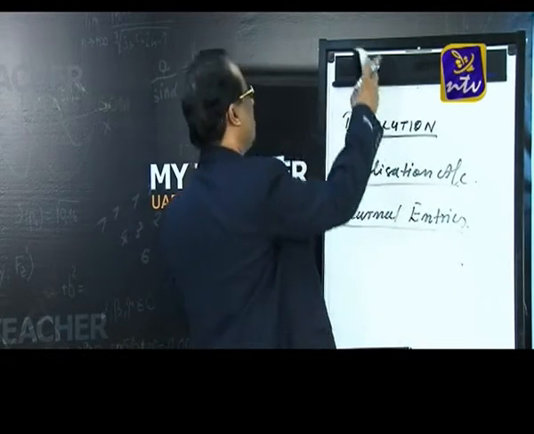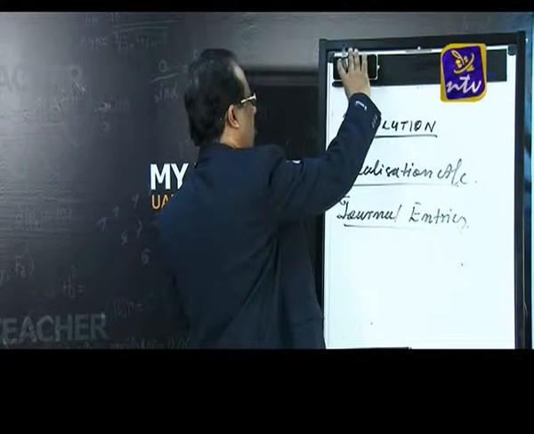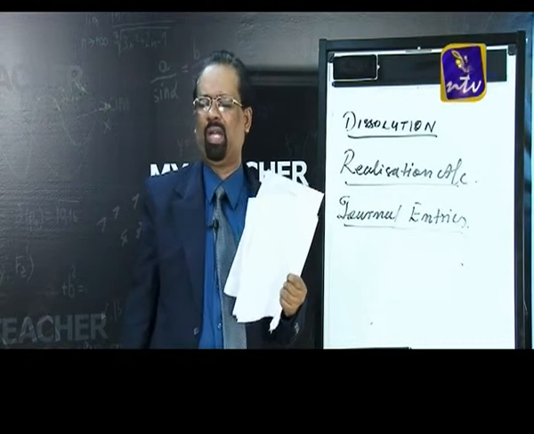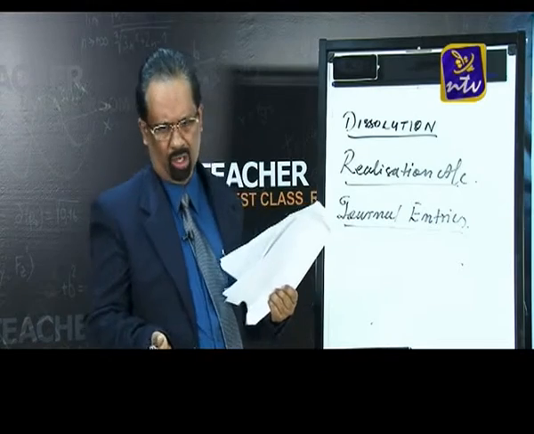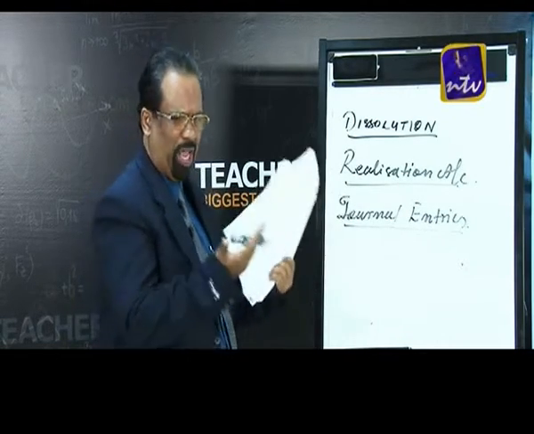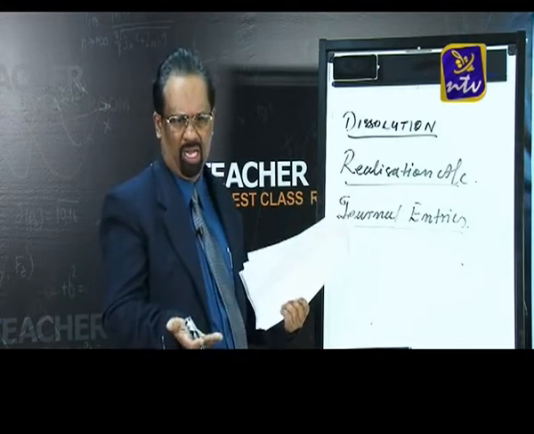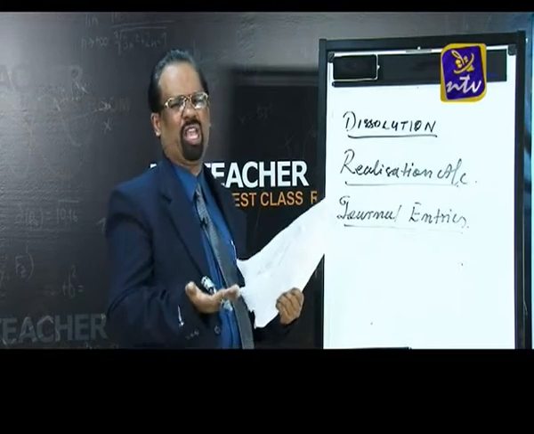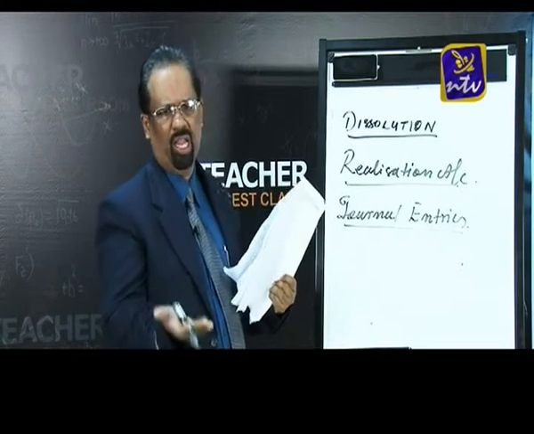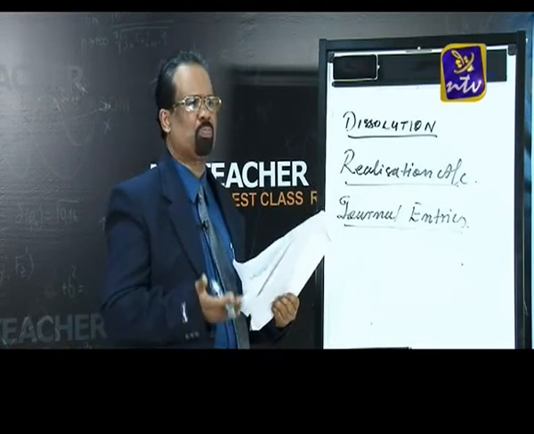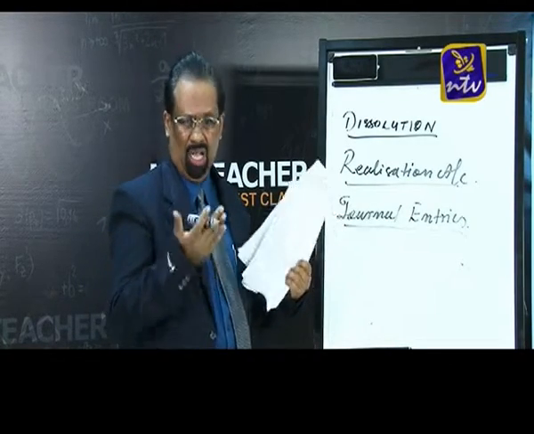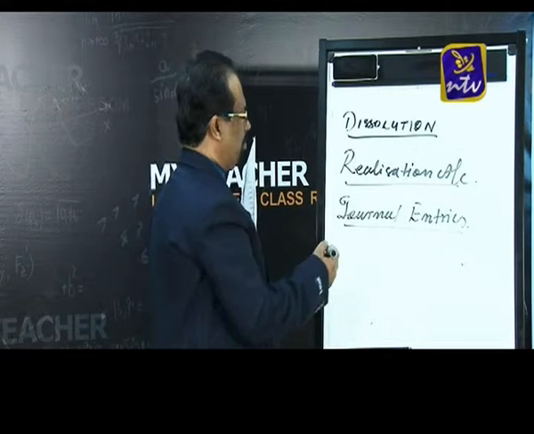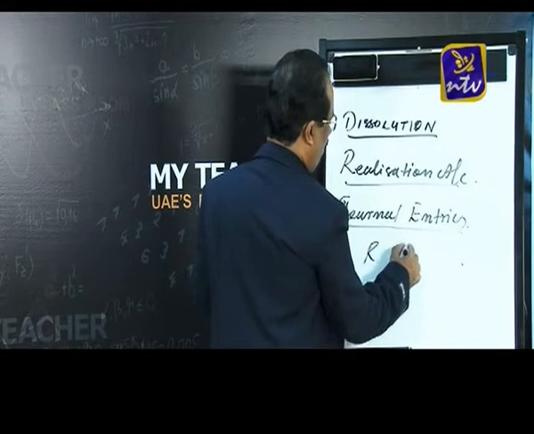Then just the opposite: suppose any partner is paying the firm's liabilities. So what is the journal entry? In the previous case, one of the partners was taking the firm's assets, so the entry was concerned partner's capital account debtor to realization account. Now the next procedure: suppose any partner is paying the firm's liabilities, like creditors are paid by A, or Mrs. A's loan is paid by B. So that means A and B are partners. So like that, some liabilities are there, and those liabilities are paid by any of the partners.